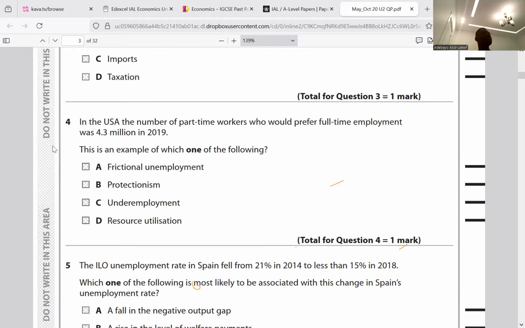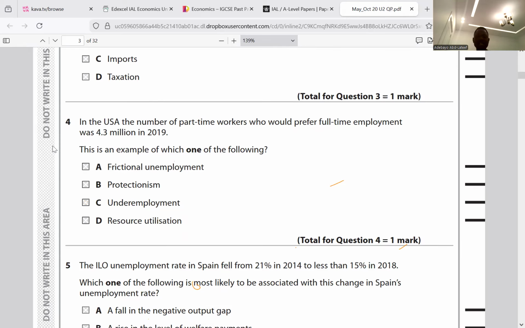Protectionism occurs. Increase in voluntary unemployment. Protectionism. What is protectionism? It's when the government protects jobs. No, protectionism is about international trade. It simply means the government is trying to protect infant industry.